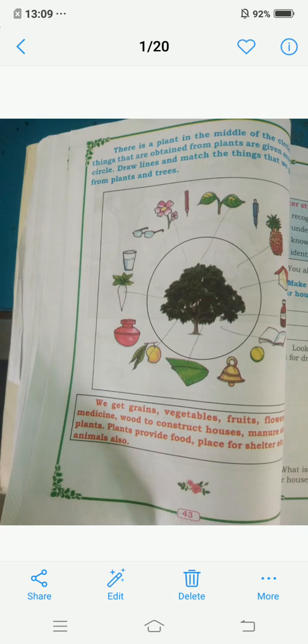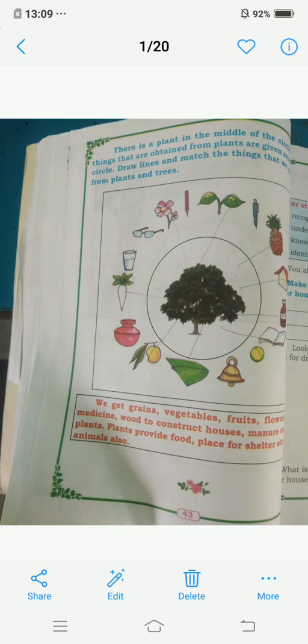So what are they? Grains, vegetables, fruits, flowers, coir, medicine, wood and all. Plants also provide food and a place for shelter to the animals. So for animals, plants provide food and place and shelter. Okay, children? So these are the lessons.